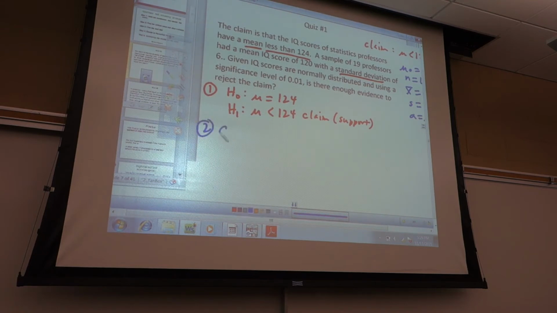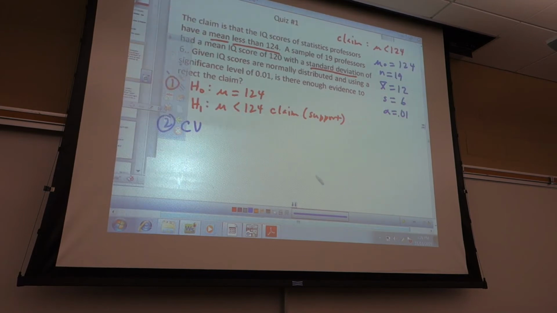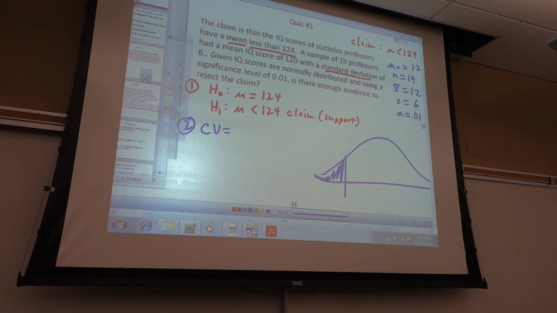Number 2, find our critical value. Draw a little hill. Is it left side, right side, or two-tailed? Left side, less than. So I need to find my critical value. It better be negative. So I'm going to bust out my t-table. It's one-tailed. It's a mean, so my degrees of freedom is n minus 1, 18.